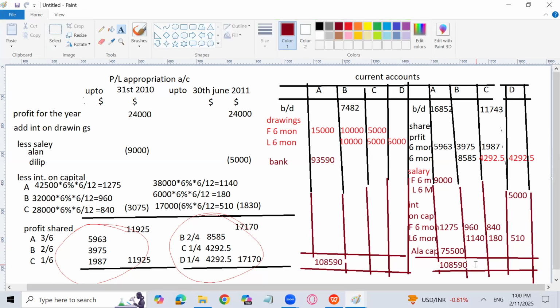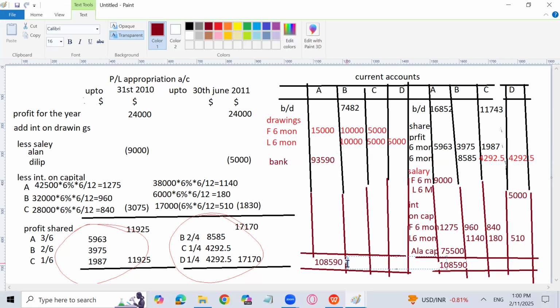Now, let me do for the B. If you talk about B, I believe that it has a loss again. So the debit side is heavier. I will go for the total of the debit side first. Yes, 27482.